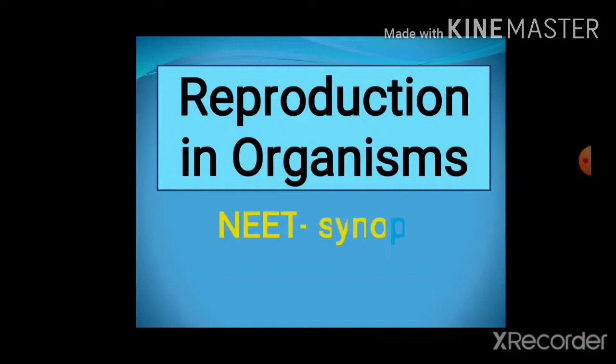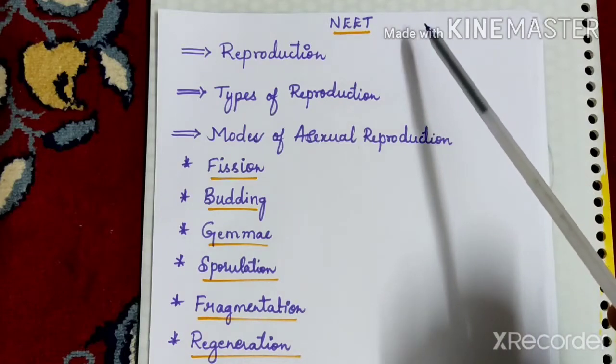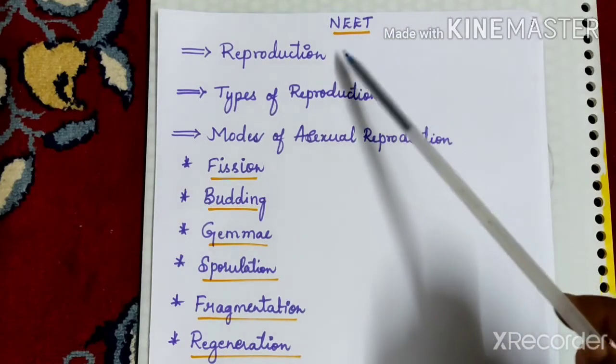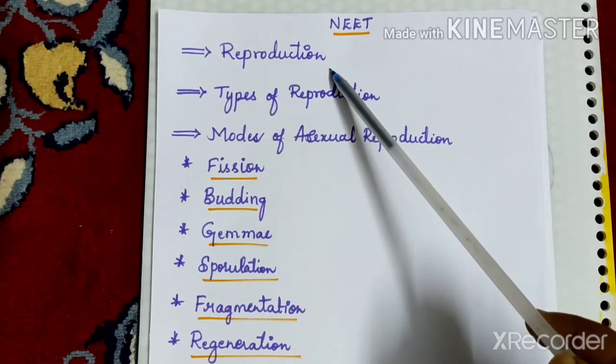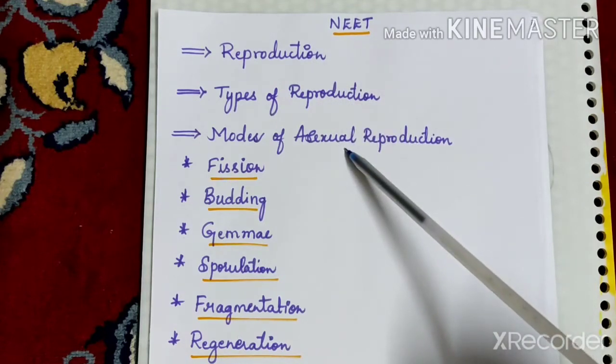Today I am going to deal with the synopsis part of the chapter Reproduction in Organisms. Let us start with the synopsis part of this chapter. In this synopsis we are going to study what reproduction is, types of reproduction, and modes of asexual reproduction.